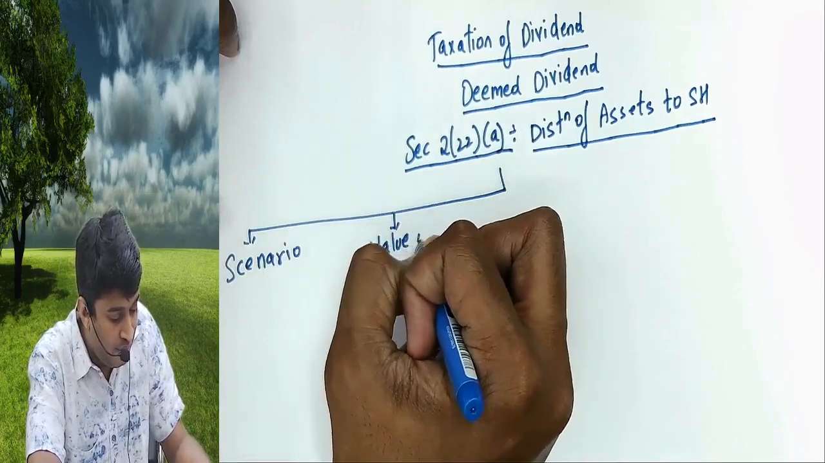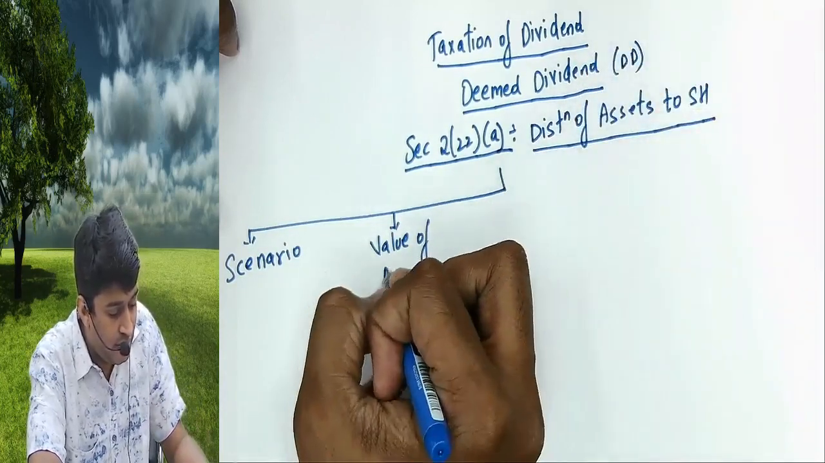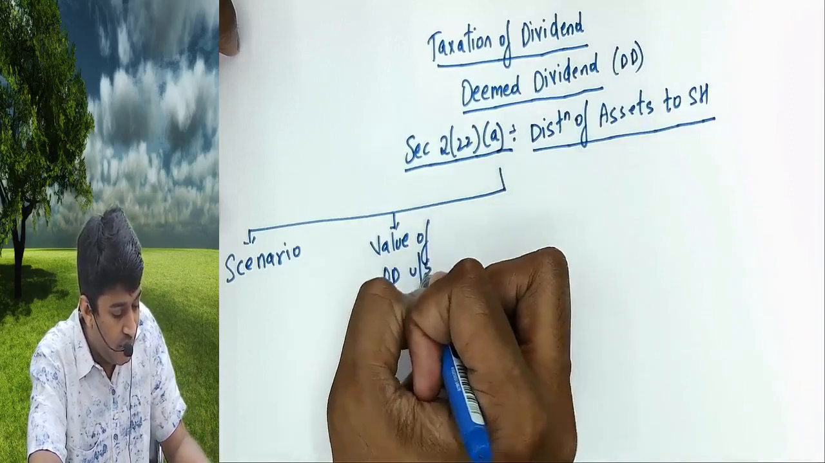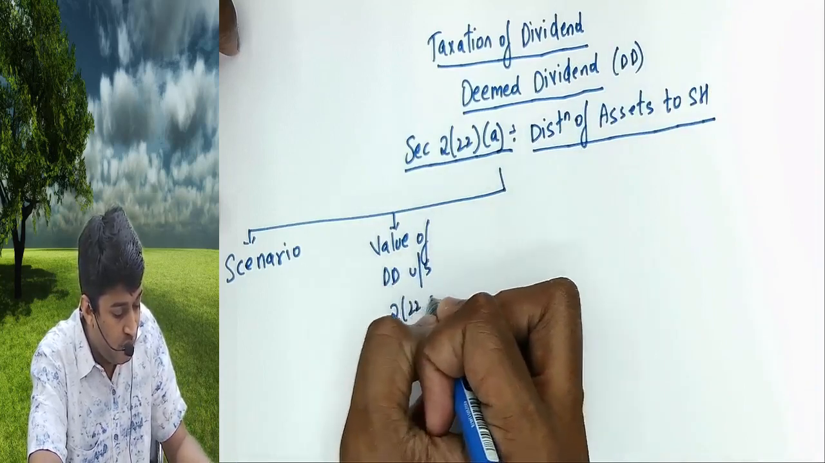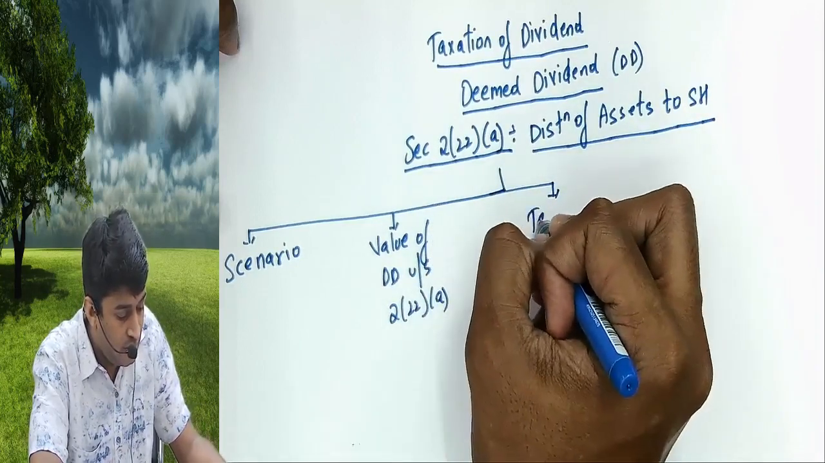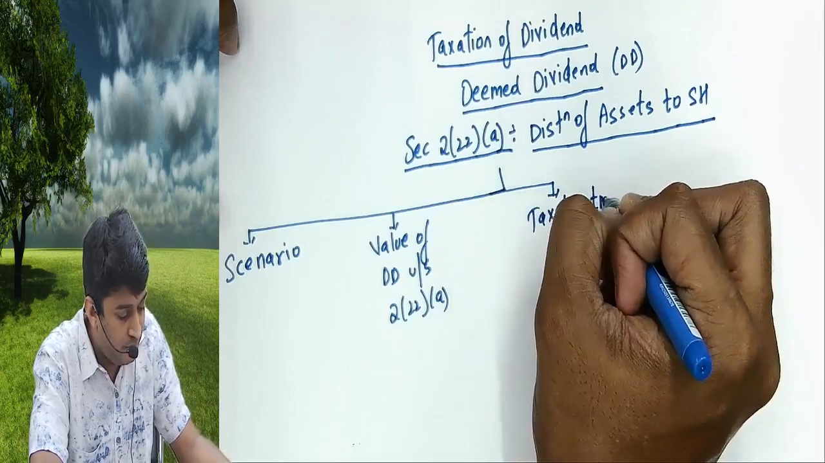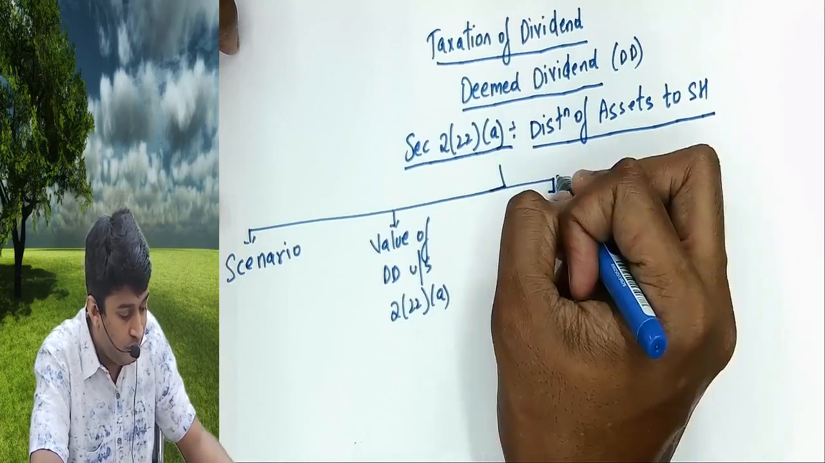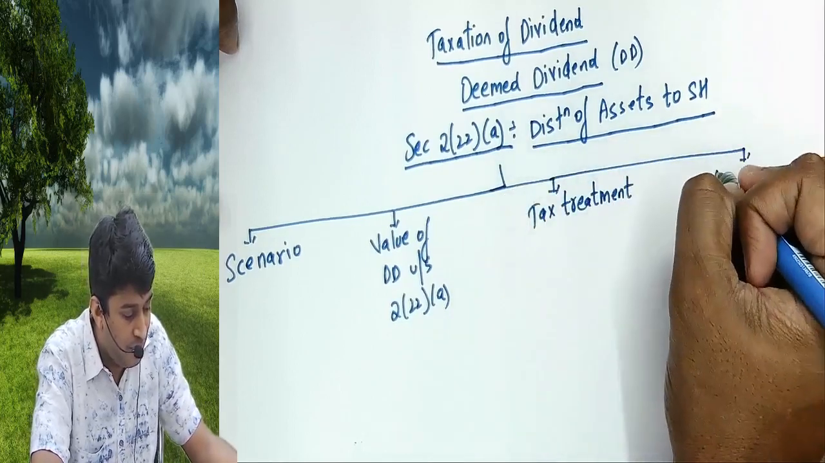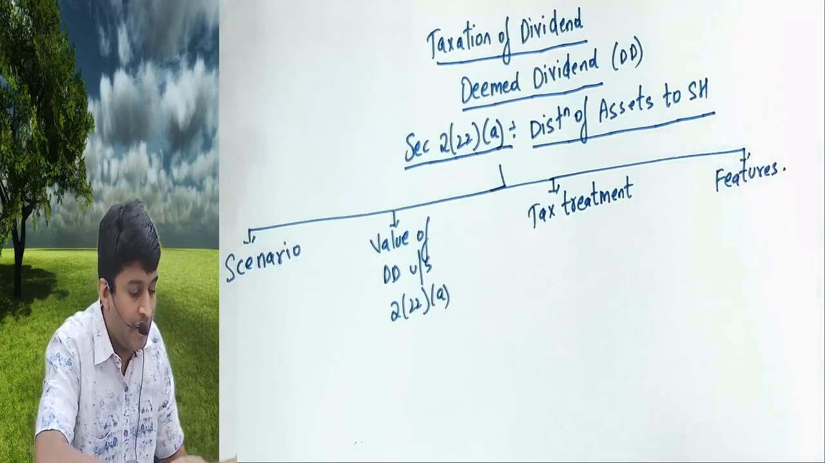Value of DD, deemed dividend, under section 2(22) clause A, tax treatment, and last, maybe features. So every section will be covered like this.